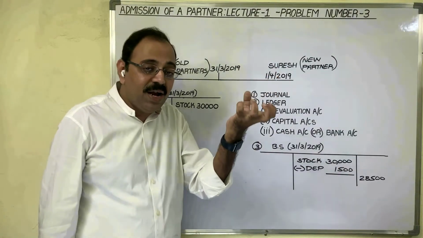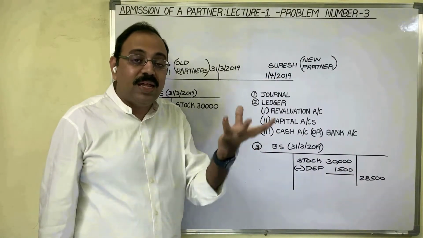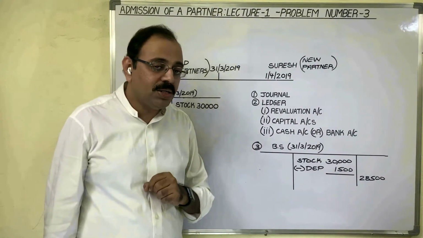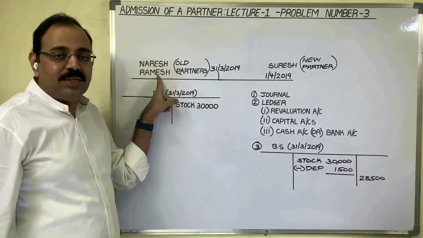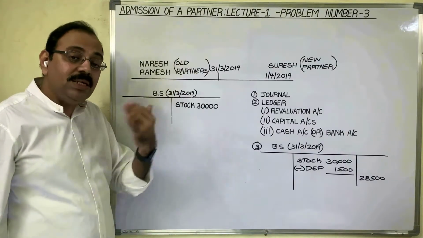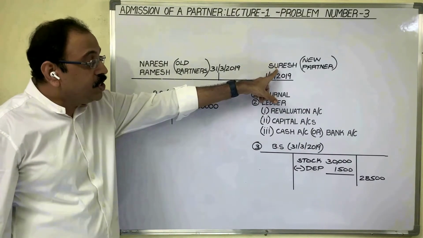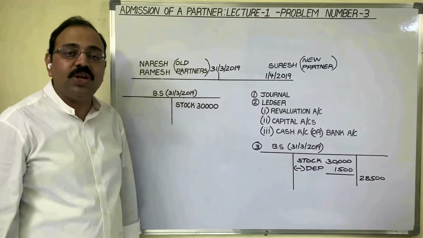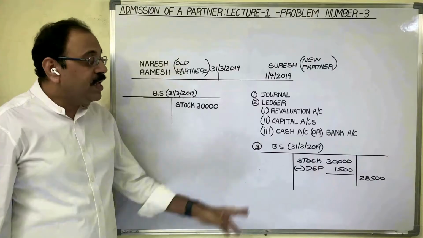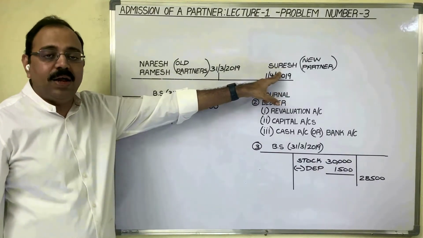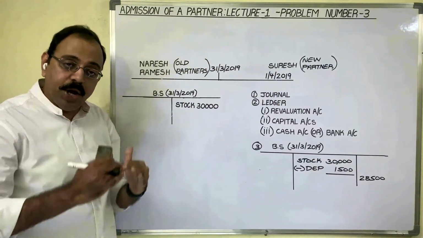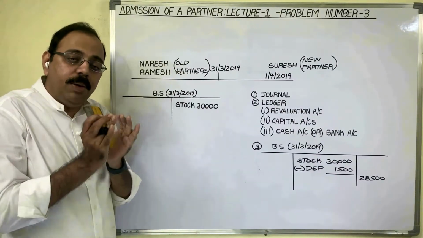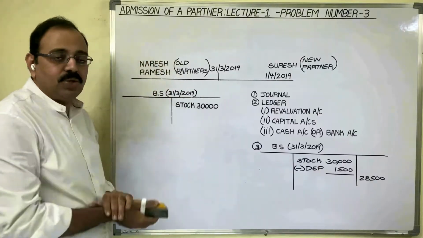If a 1500 worth asset is reduced, that 1500 is a loss. Who should bear that loss? Only old partners, because this loss has arisen before the admission of Suresh. Suresh is not concerned with the 1500 rupees loss now. So, at the time of admission of a partner, if any asset value reduces, it is a loss, and that loss is to be borne by old partners only.